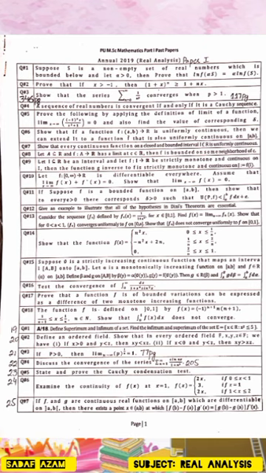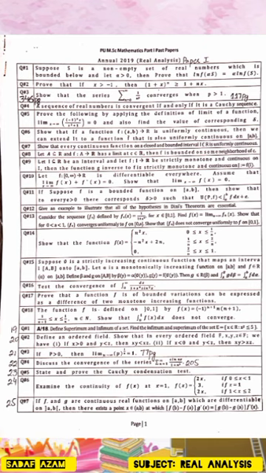Question number 10. Let f from (0, infinity) to R be differentiable everywhere. Assume that limit x approaches infinity of f(x) plus f'(x) is equal to 0. Show that limit x approaches infinity of f(x) is equal to 0.